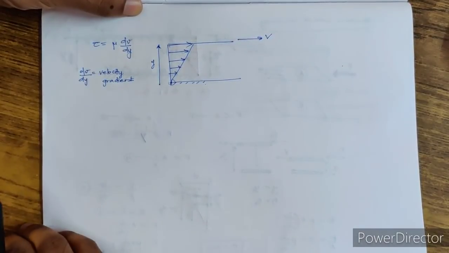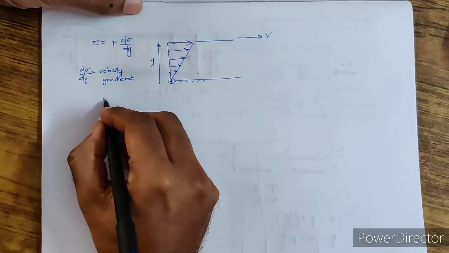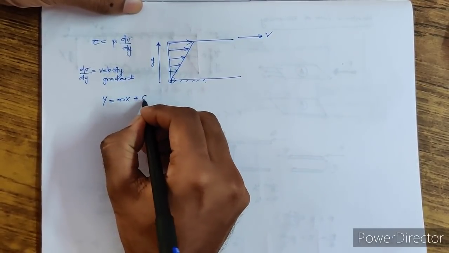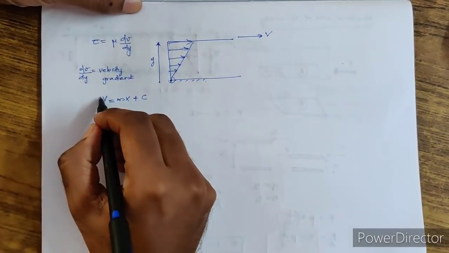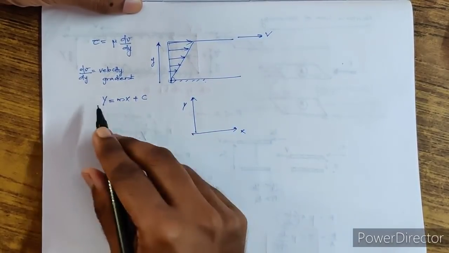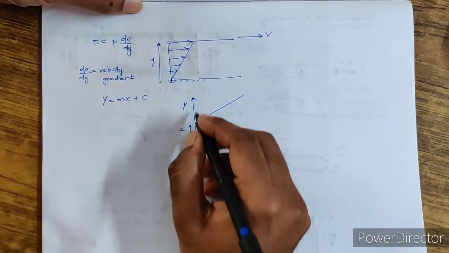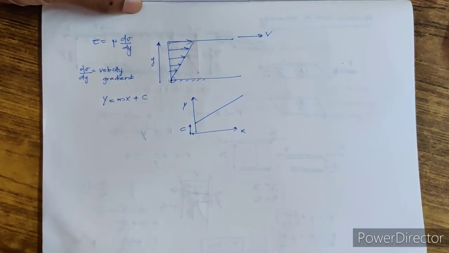So tau is equal to mu into dou u by dou y. I would say that you know the equation of a straight line, y is equal to mx plus c. This is the y axis, this is the x axis, and this is a straight line going like this, and this is c. C is called the y-intercept, that means where this line starts.